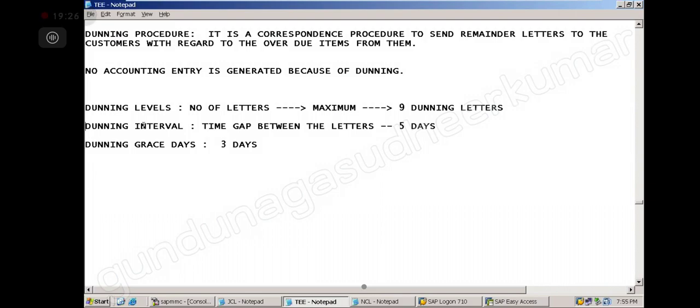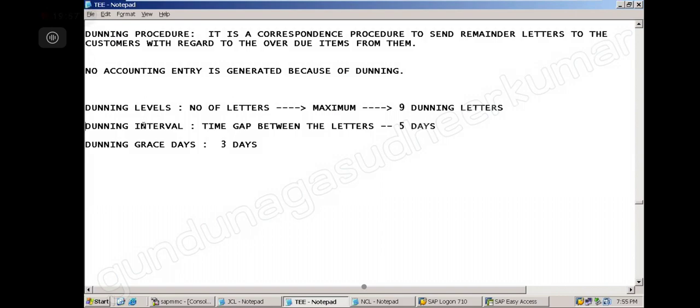Normally customers have a due date to pay. Suppose he was supposed to pay me yesterday, but he did not pay. Today morning, shall I send the letter directly to his office, or shall I wait? We want to give some grace time, a grace period.